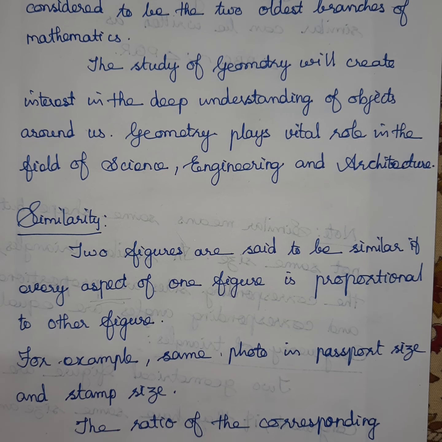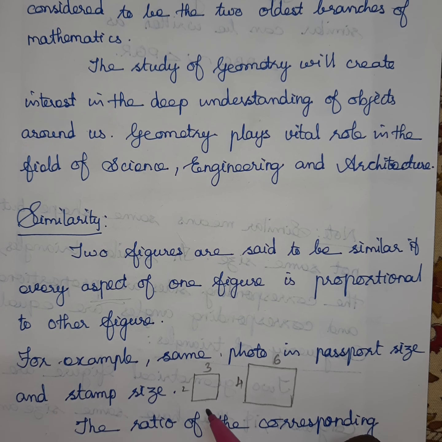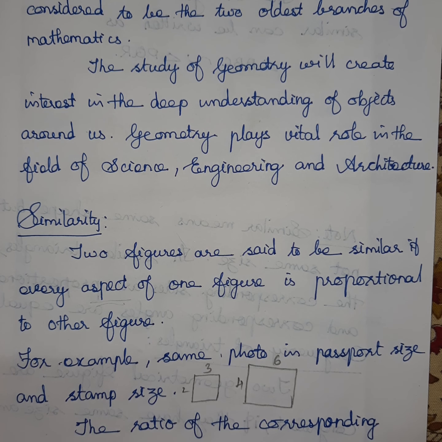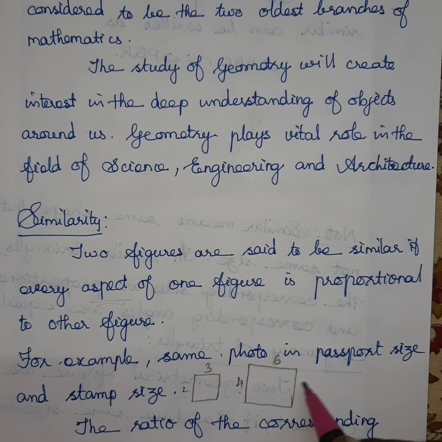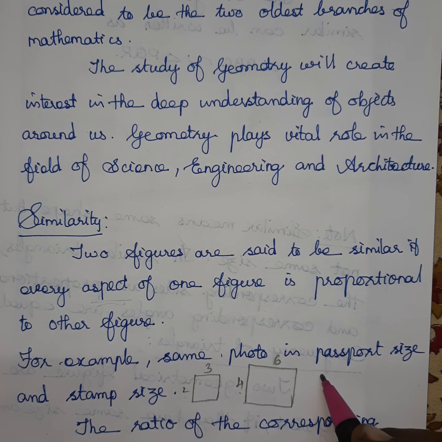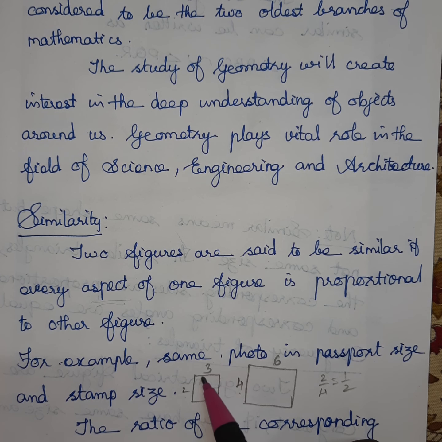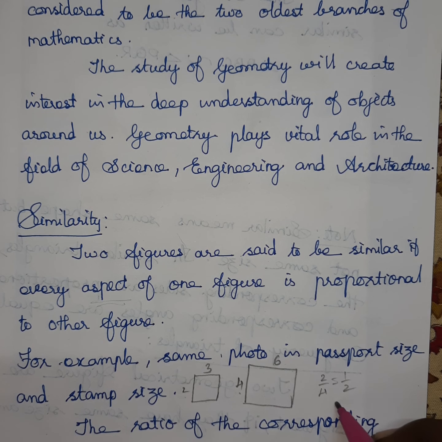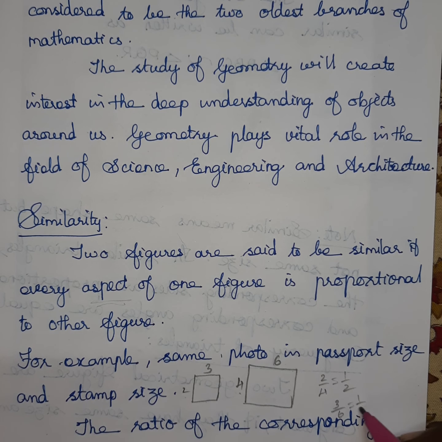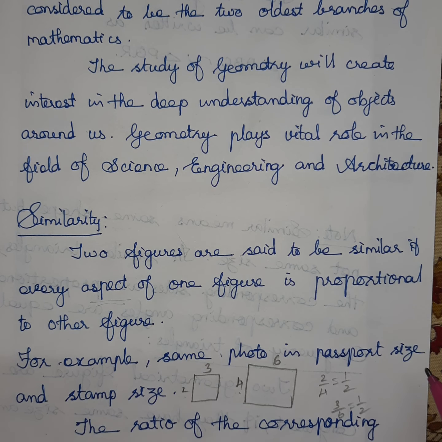Whenever we draw a diagram and take the ratios, consider a rectangle: one side is 2, the corresponding side is 4. The ratio is 2 by 4, that is equal to 1 by 2. Like the same, this side 3, here 6, the ratio is 3 by 6, that is also equal to 1 by 2. So the ratios are equal.